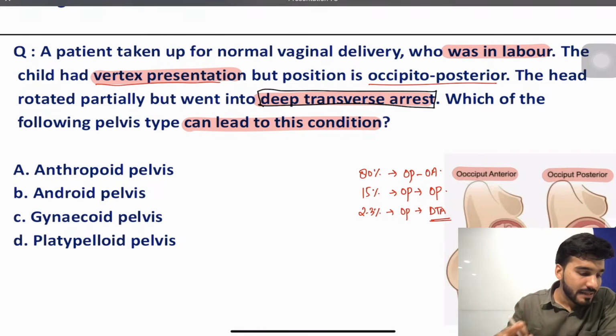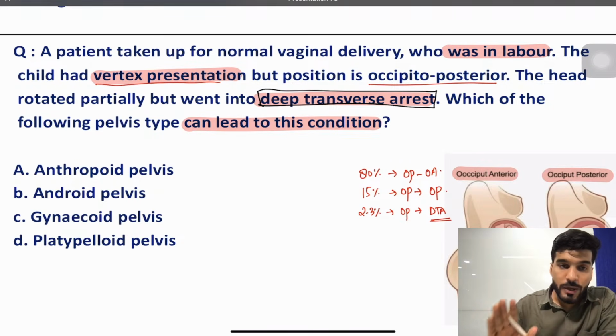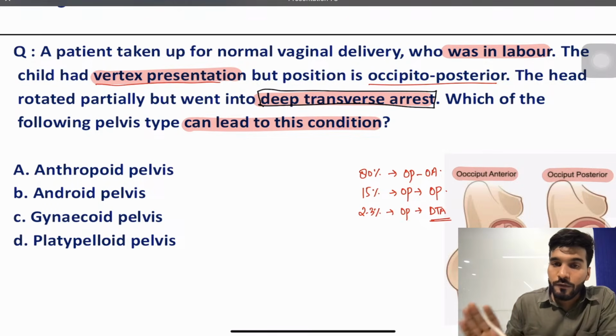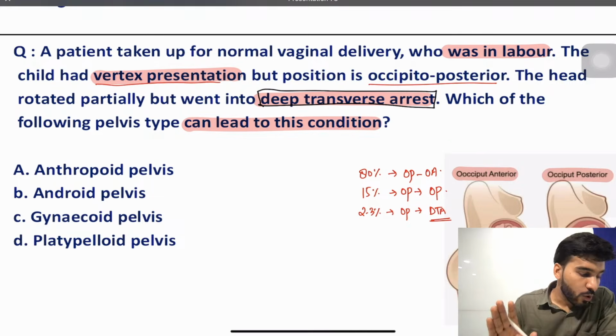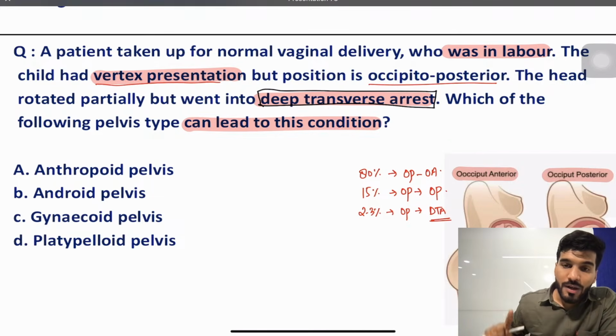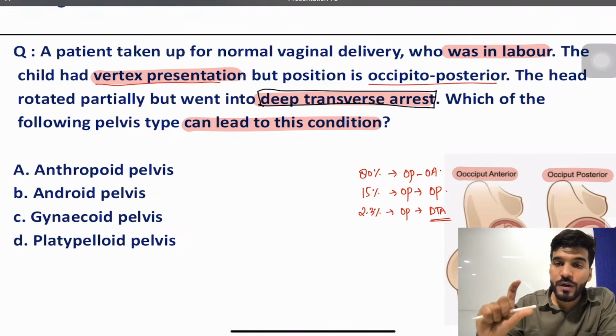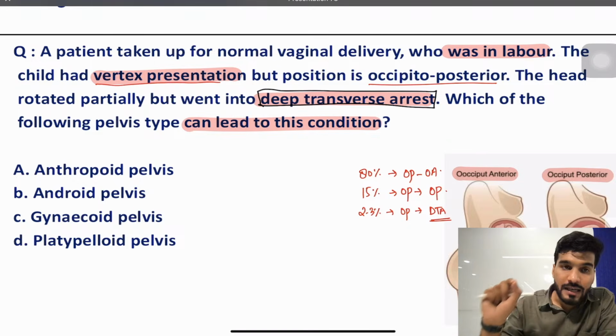Any doubt, any single thing, you can write down in the comment section related to the particular topic. And one question is confirmed from such types of pelvises. All you have to remember is where deep transverse arrest is seen, where occipito-posterior presentation is found, where occipito-anterior presentation is found, where face presentation is found, what is the mode of delivery, where face to pubis will be done. So all these things are the keywords when you solve questions from the types of pelvis.